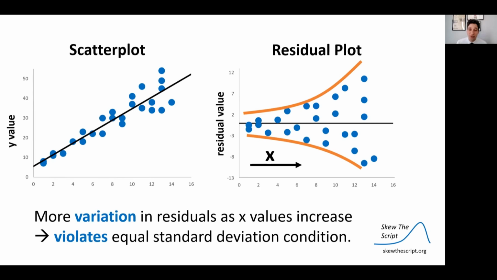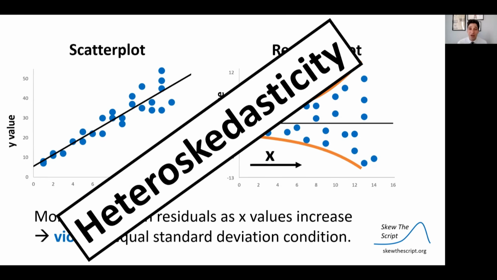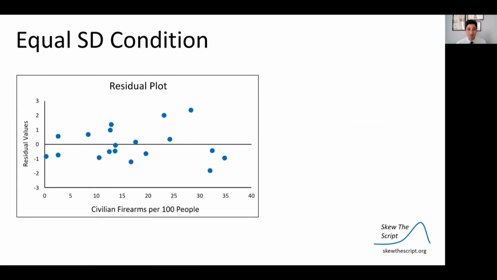This violates the equal standard deviation condition. There is an unequal standard deviation as we proceed along X, and so this would not work. This is what we call heteroscedasticity. Hetero meaning different, scedasticity meaning variation, so different variation across different X's.